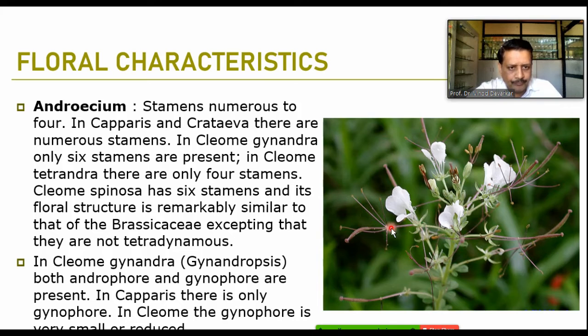So this is the androphore, and the androphore is continuous with the gynophore. So gynophore and androphore form a continuous stalk. This is the ovary position, with style and stigma. But the androecium is also present on the same stalk, and that's why it is called a gynandrophore. Okay?